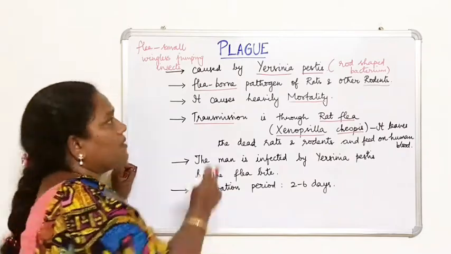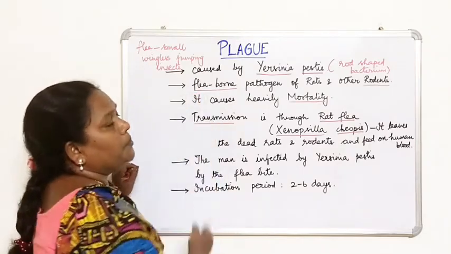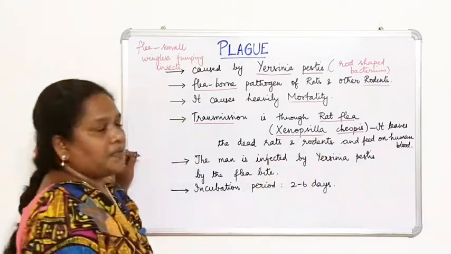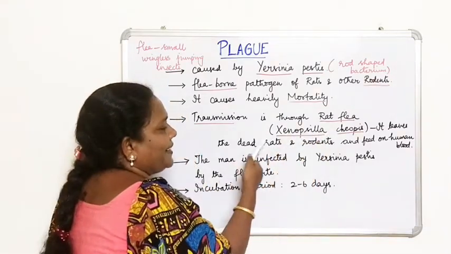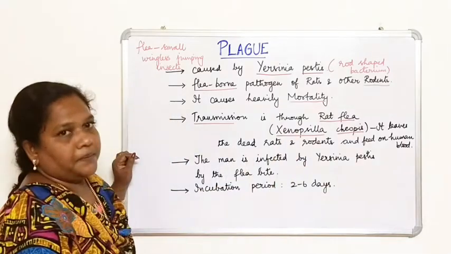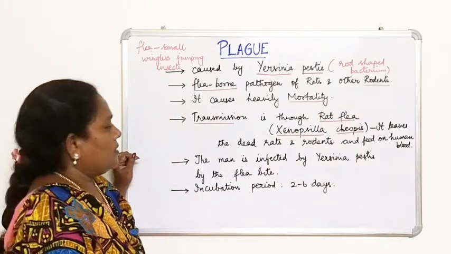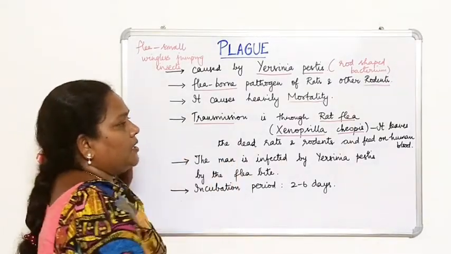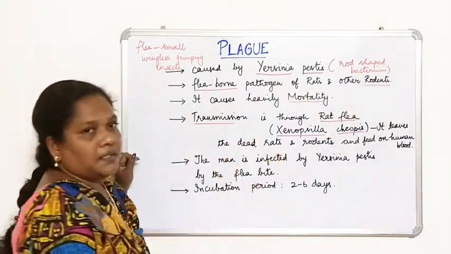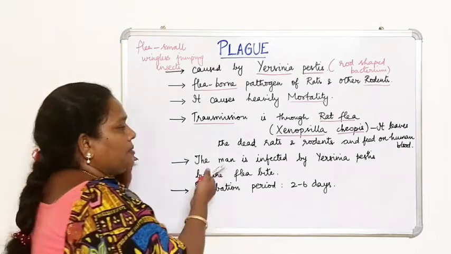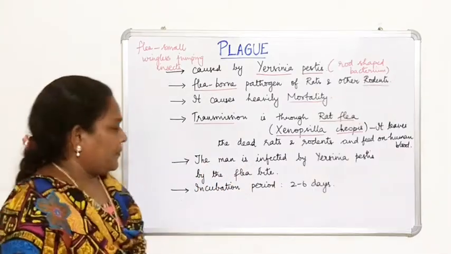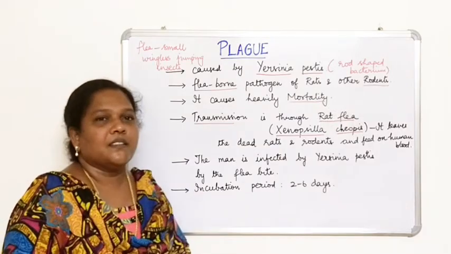What is the name of the vector here? It is a flea, that is why you use the term flea-borne pathogen. The flea leaves the dead rats and rodents and feeds on human blood. The man is infected by Yersinia pestis through the flea bite. So when the flea which moves from the dead rats and rodents feeds on human blood, the man will be infected. And the incubation period is 2 to 6 days.